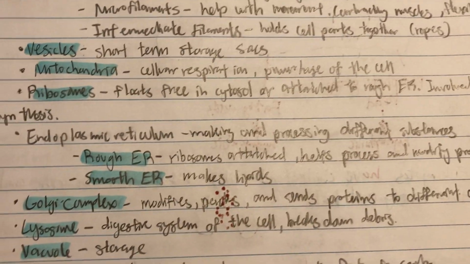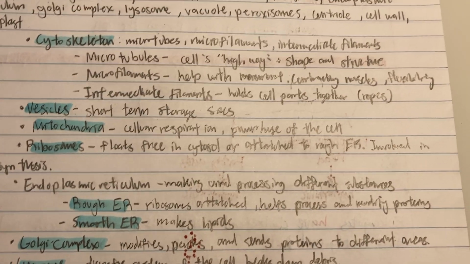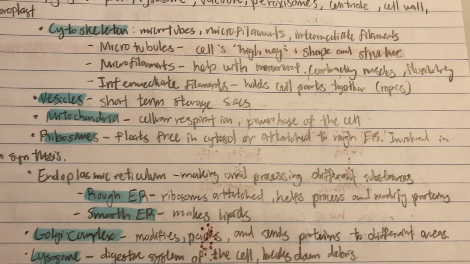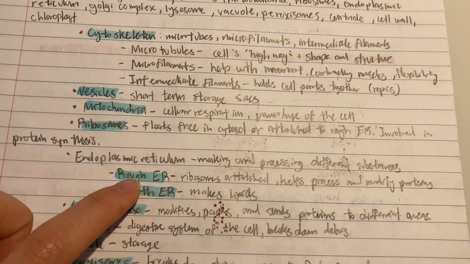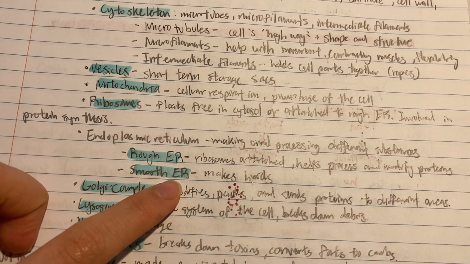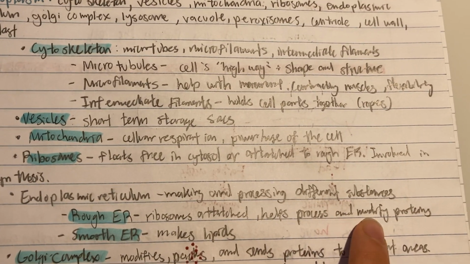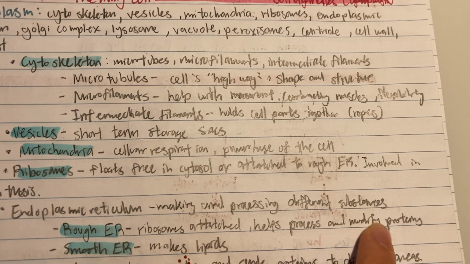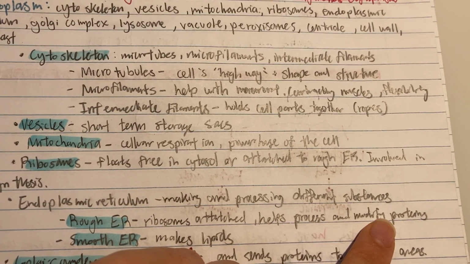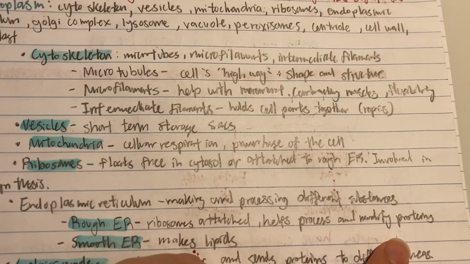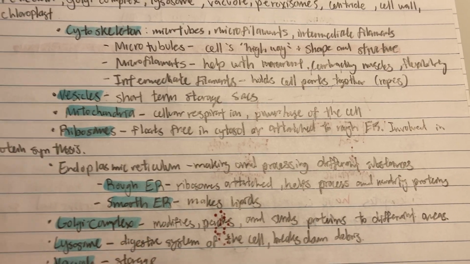Okay, now we're going to talk about the endoplasmic reticulum, which I'll call ER for short. Basically, its main job is making and processing different substances. There are two types of ER. There's the rough ER, which has ribosomes attached to it, and there's the smooth ER with no ribosomes attached to it. The rough ER is involved in protein synthesis because it has the ribosomes attached to it. Basically, the ribosomes make the protein, and then it goes through the ER, and the ER helps process and modify those proteins. And then the smooth ER processes, modifies, and makes lipids.